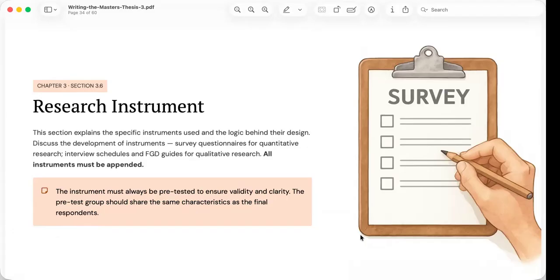Researchers should explain the logic behind the instrument's construction. Readers should understand how the questions were developed, which theories or literature support them, and how they relate to the conceptual framework. In addition, the complete instrument should be included in the appendices. Doing so allows readers and future researchers to examine the actual questions used during the study, thereby enhancing transparency and scholarly integrity.